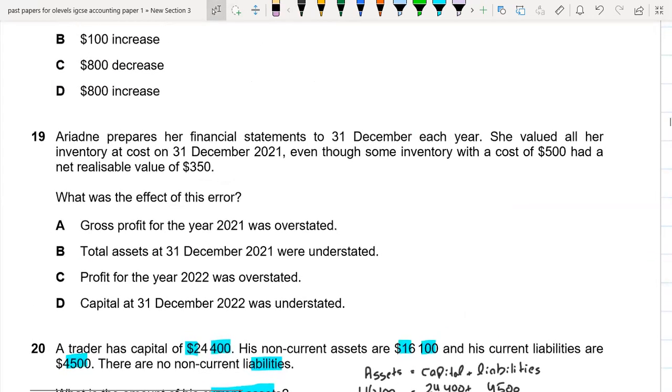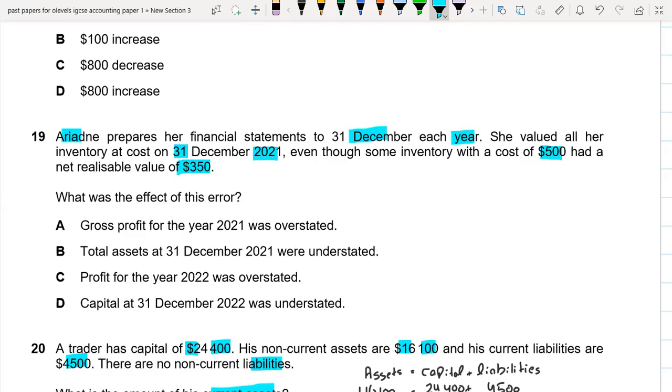Okay. So in the 19th question, Aradin prepares her financial statement to 31st December each year. She valued all her inventory at cost on 31st December 2021, even though some inventory with the cost of 500 had a net realizable value of $350. What was the effect of this error? So basically, her inventory cost was 500, but its net realizable value was 350.